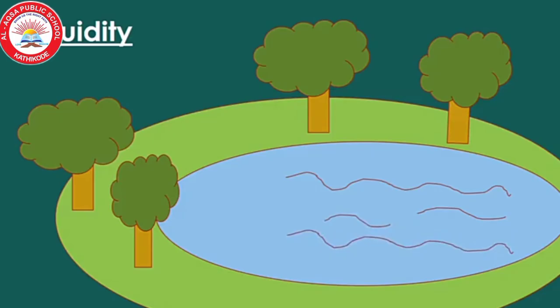Next property, fluidity. Liquids can flow easily and change shape. So they are not rigid but can be called fluid.